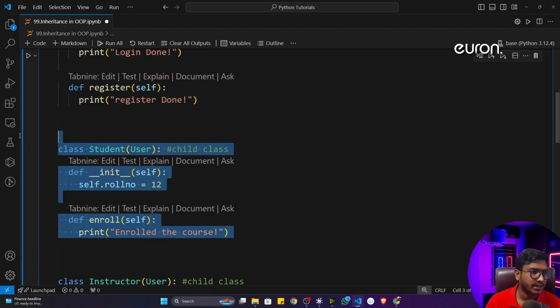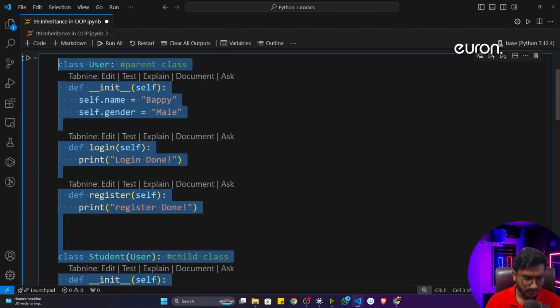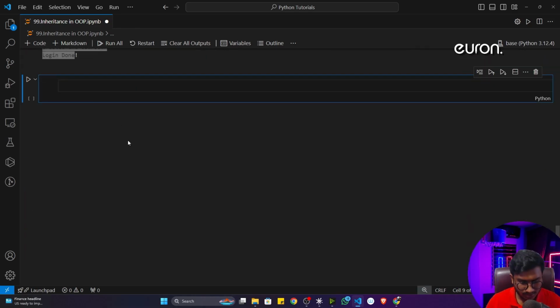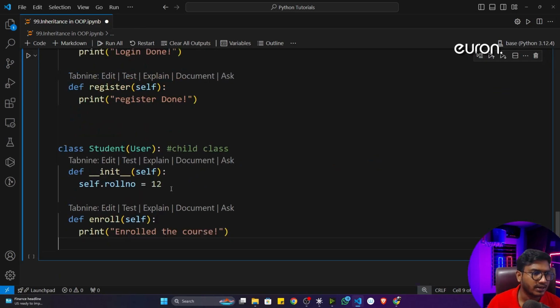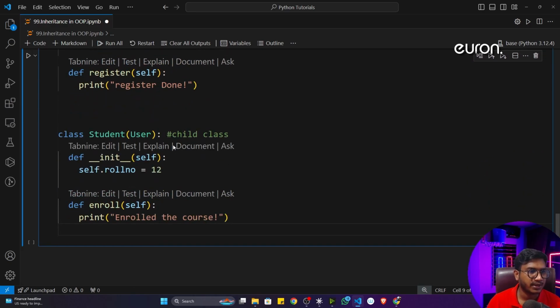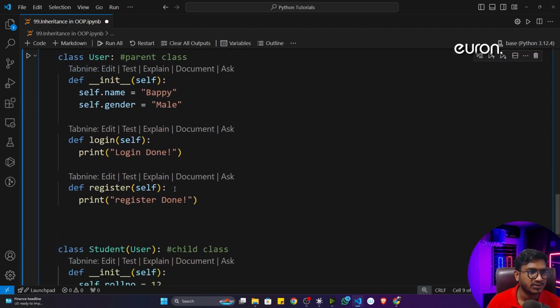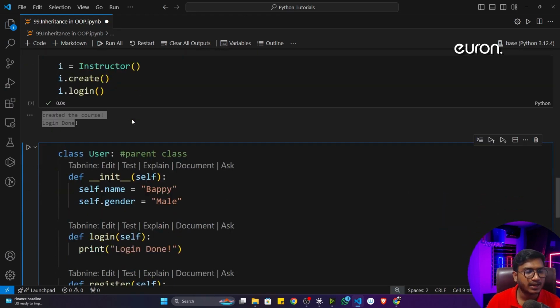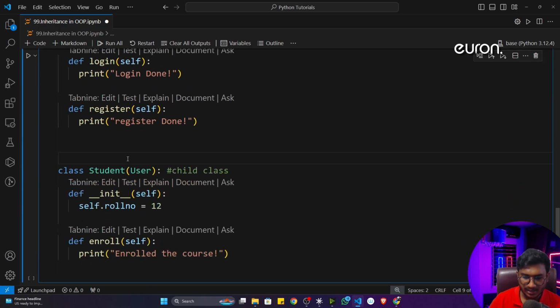But for this, instead of taking multiple classes, I will take only 2 classes, because I don't want to take all the code here. It would be easy for me to explain. So that's why I've taken only 2 classes, let's say user and student. You can also take instructor, it's up to you, but I haven't taken instructor here. Let's say I will execute this code.